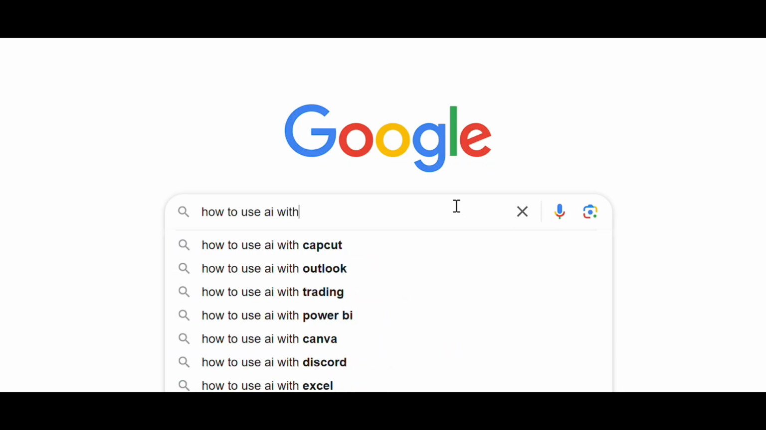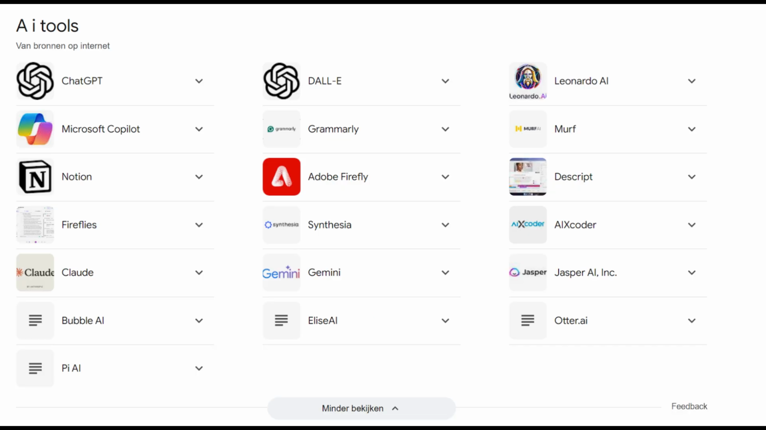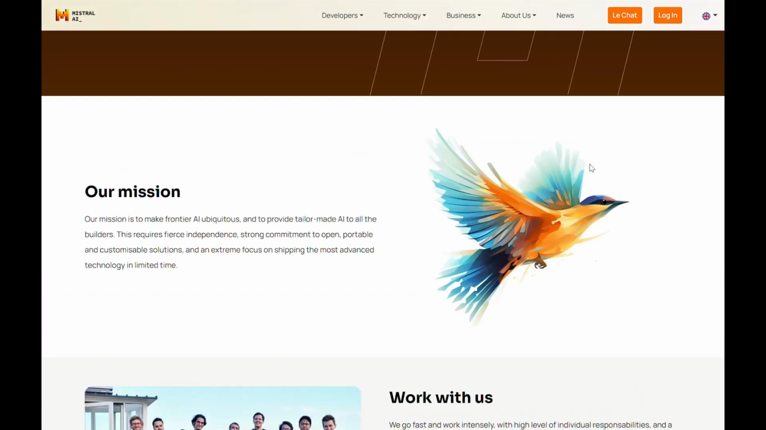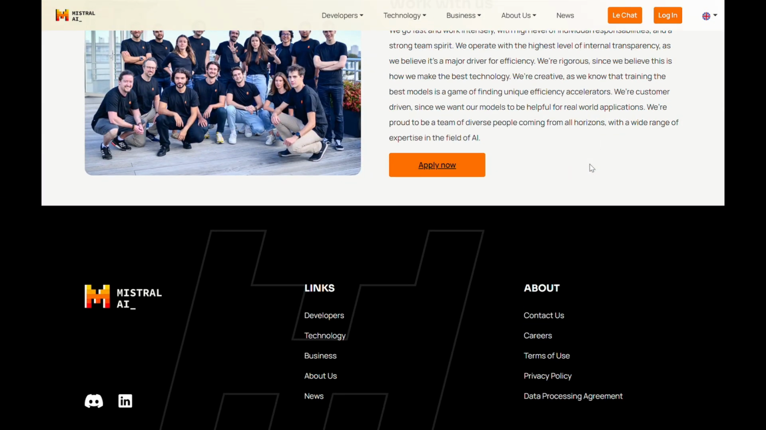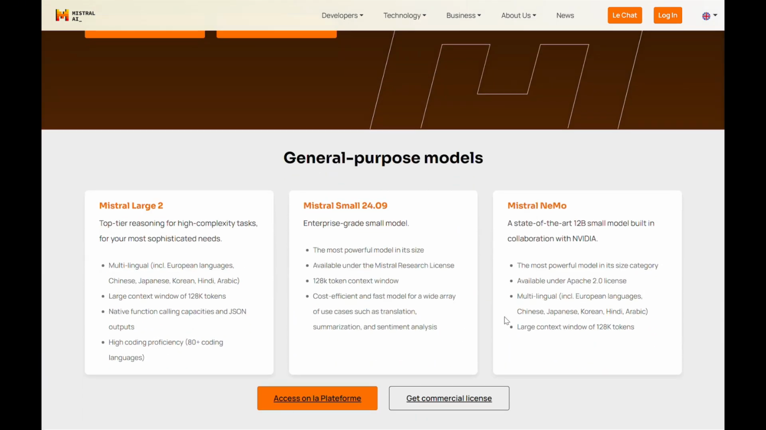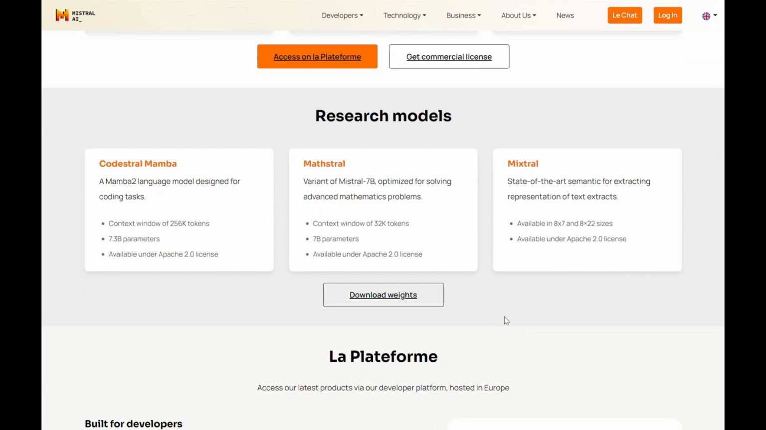So I did what we all do. I turned to Google. I found a bunch of AI tools, but I actually decided to go with Mistral. Mistral is a French AI company that's been gaining quite a lot of traction for its advanced language model. They offer a free API whenever you sign up, and you can integrate it directly in your Python code.